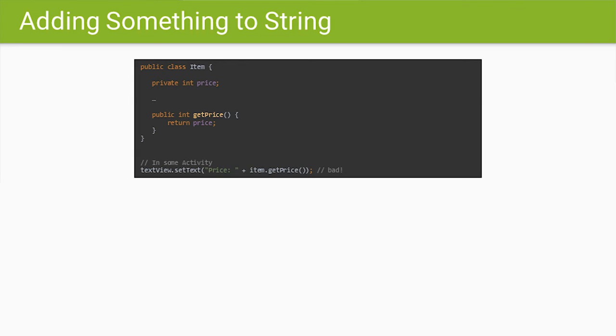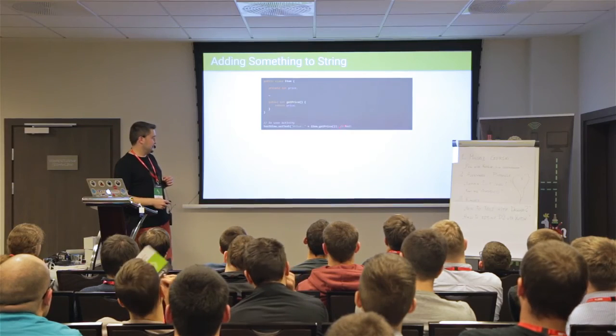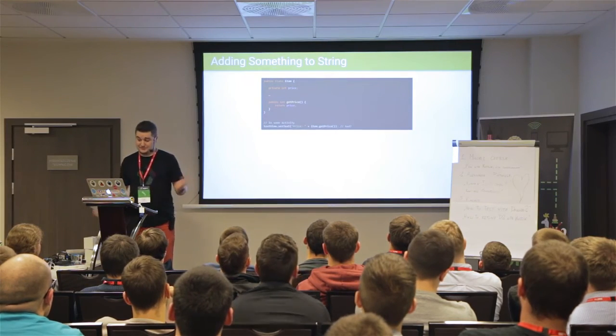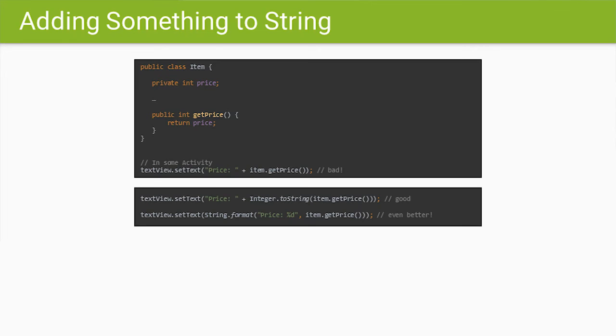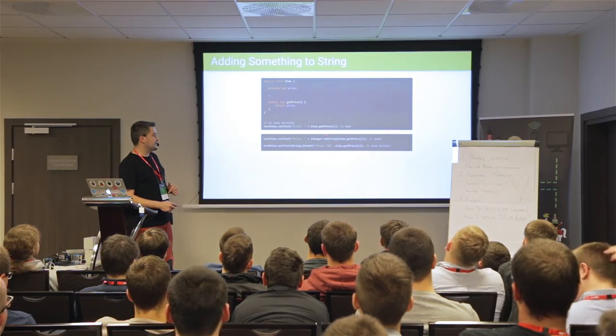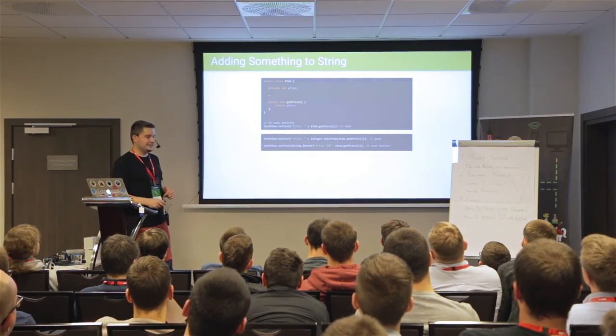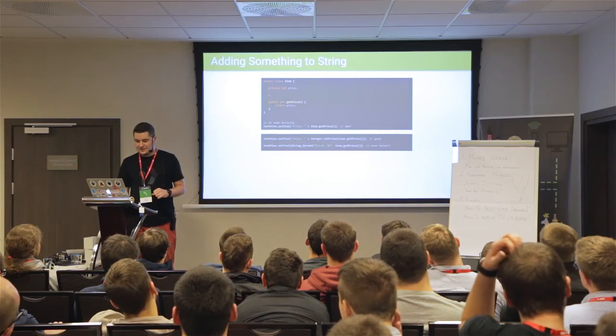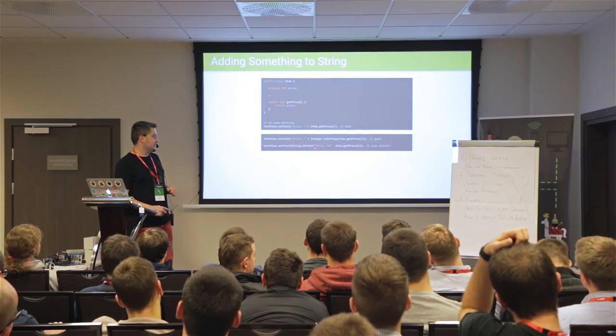Similarly, when you're adding something to another string, it can be an object, it can be a primitive type. We do something like this, and we got our string, price 200 zlotys, and done. But this is bad. What we should do is either do this, get the toString, and avoid the StringBuilder creation, or you can format the string like this.